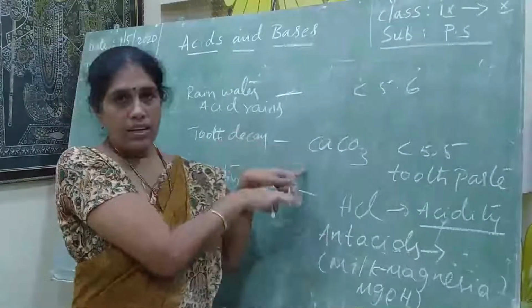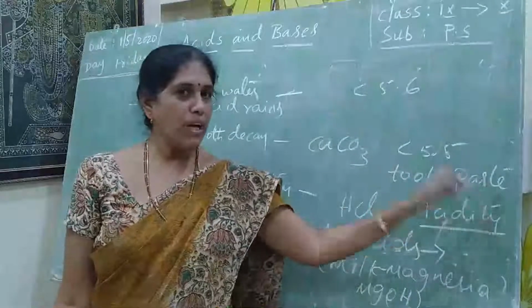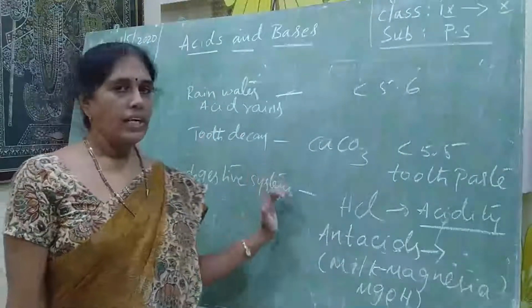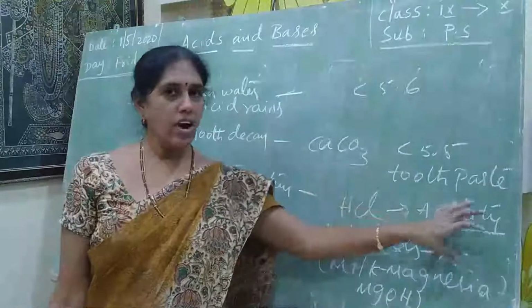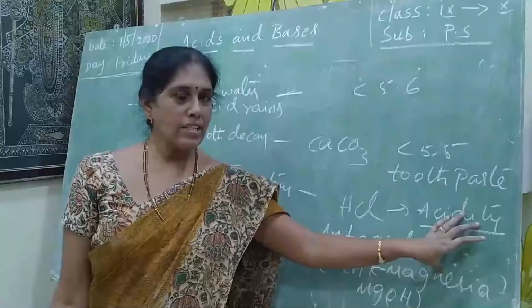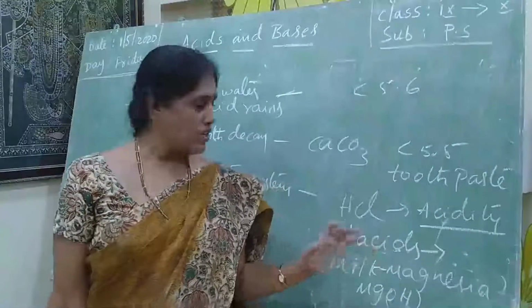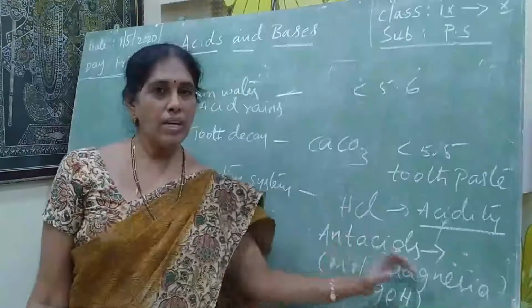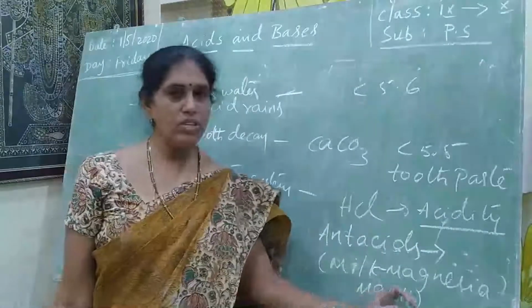To control it, we use antacids. Milk of magnesia is an example of an antacid, and its chemical formula is Mg(OH)2.